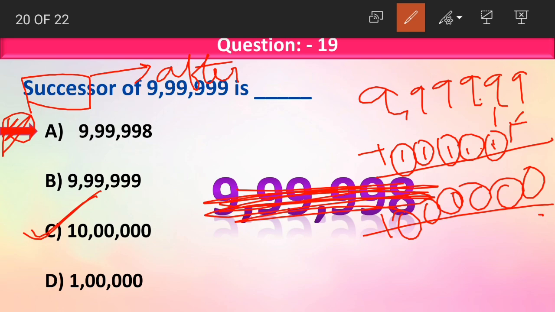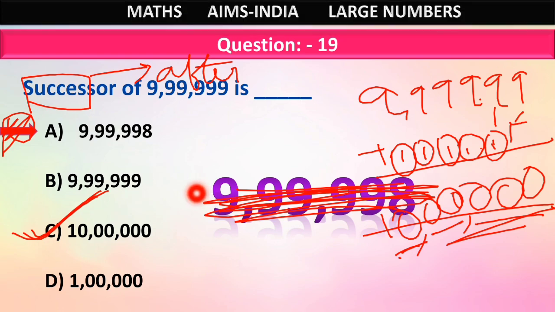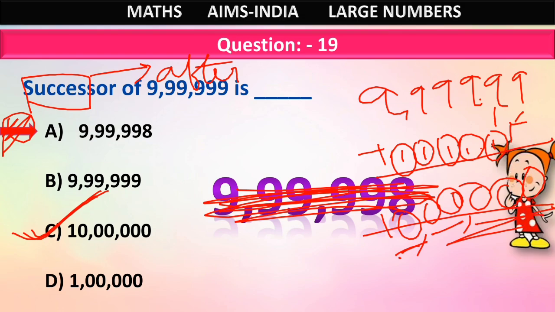Let us put commas here after the first 3 digits, then after 2 digits. 10 lakhs. Now which option here says 10 lakhs? Option C. How did we find the successor, children? We found out the successor by adding 1 to the given number. Is this clear? Option C is the correct answer.